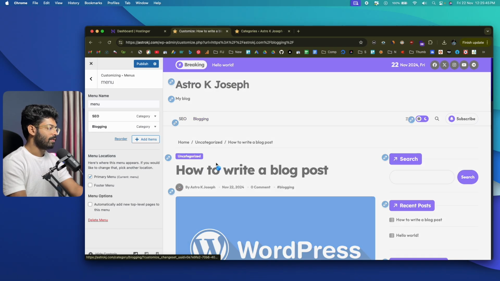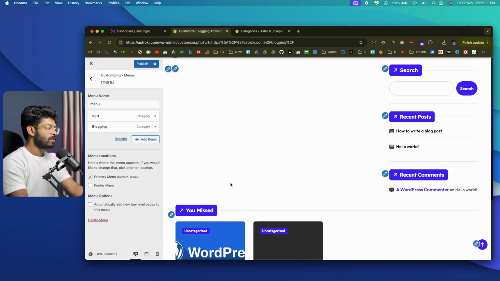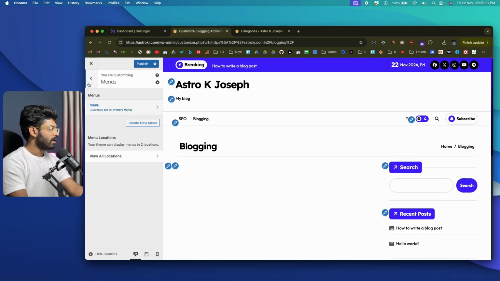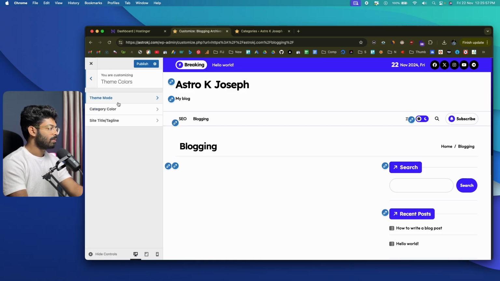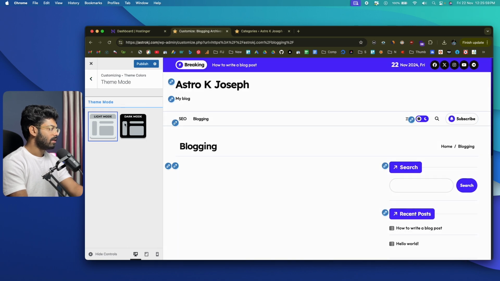And upon clicking that, it will take me to that particular page where we'll be able to see all the articles tagged under that category. So let me quickly go back. And if you want to change the colors and everything, you can click on this theme colors option, theme mode, and change everything. Okay, we have a light mode, we have a dark mode and everything else.